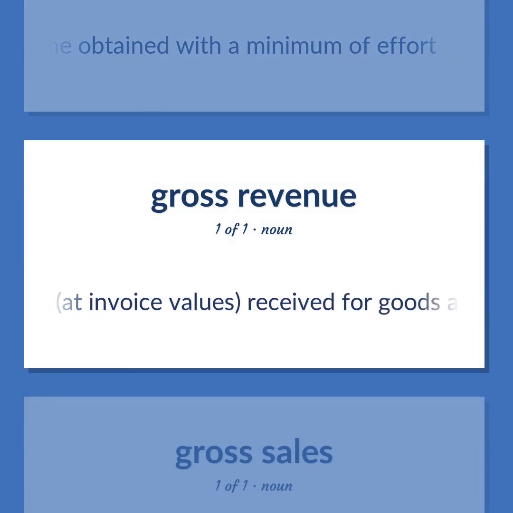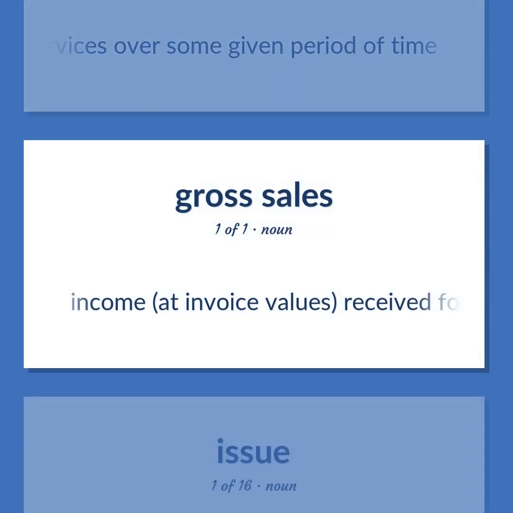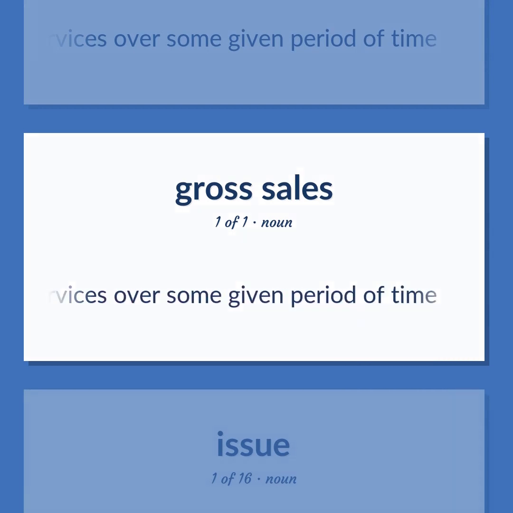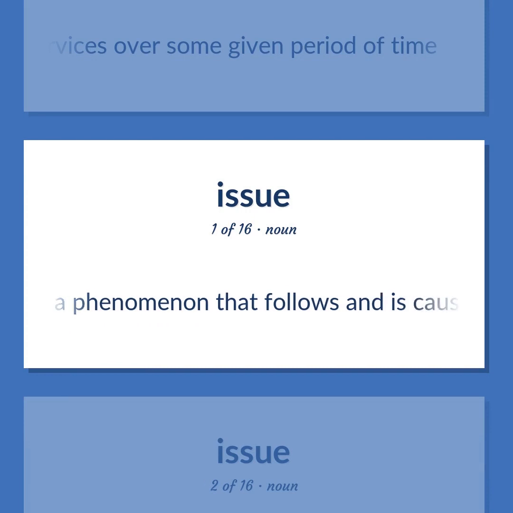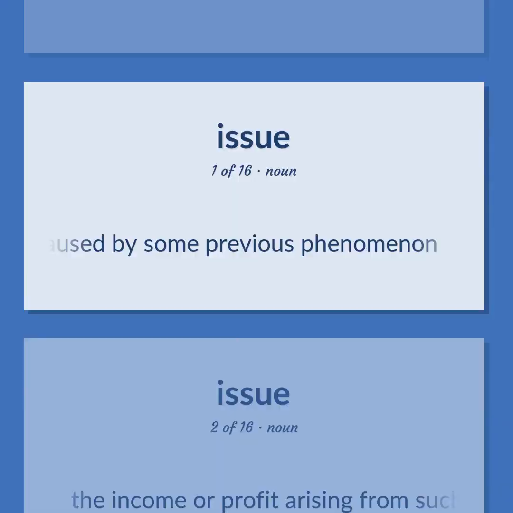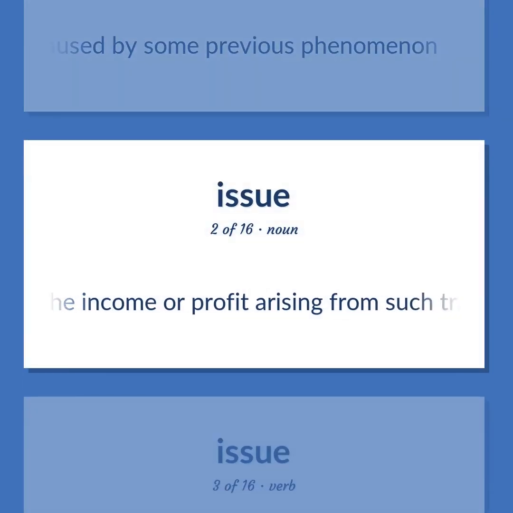Income, at invoice values, received for goods and services over some given period of time. A phenomenon that follows and is caused by some previous phenomenon. The income or profit arising from such transactions as the sale of land or other property.